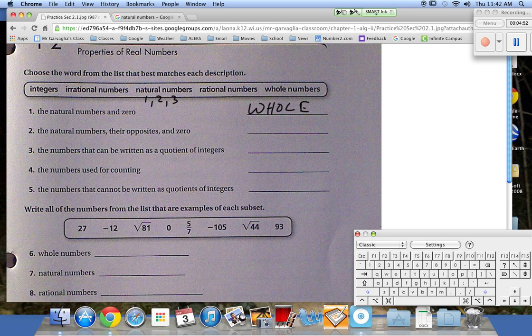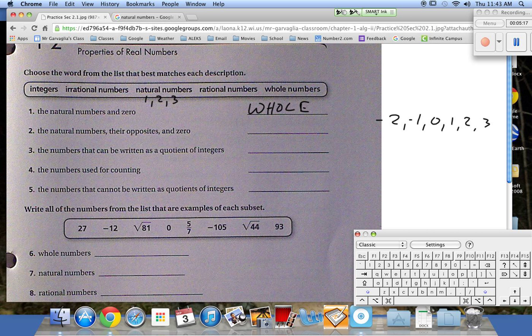In other words, they're going to have -2, -1, 0, 1, 2, 3. Keep it going both directions. Irrational number keeps on going. In other words, 3.141592653, that turns into an irrational number.